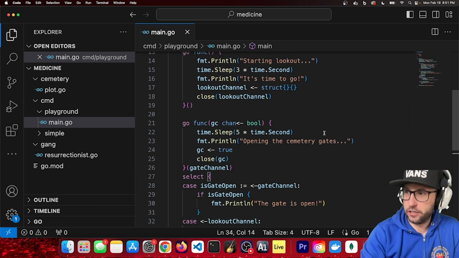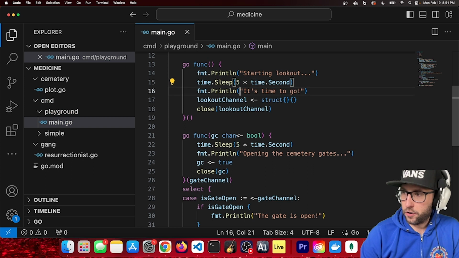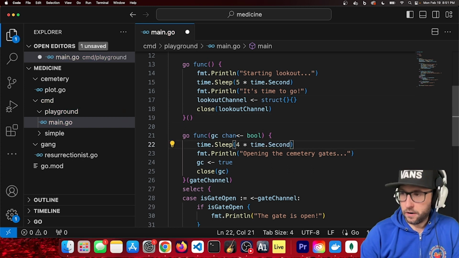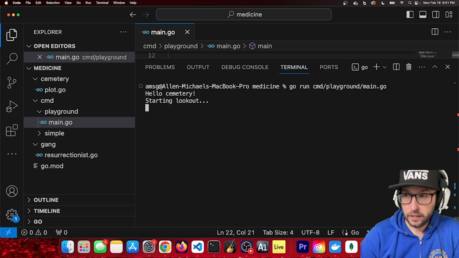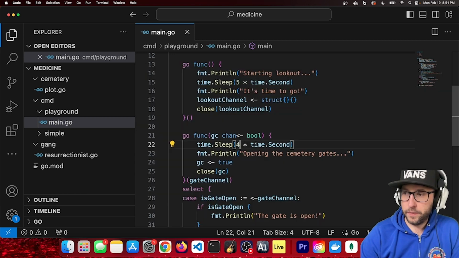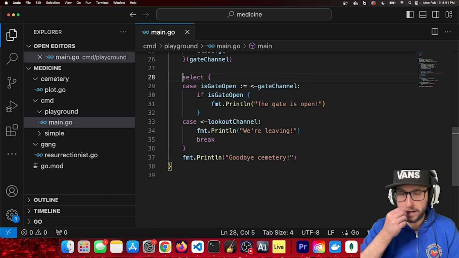All right, so let's switch these. Let's increase our lookout time and decrease our opening the gate time. Starting the lookout. All right, there we go. Now we got the gate open. As you can see, you can use the select statement to wait for either one.